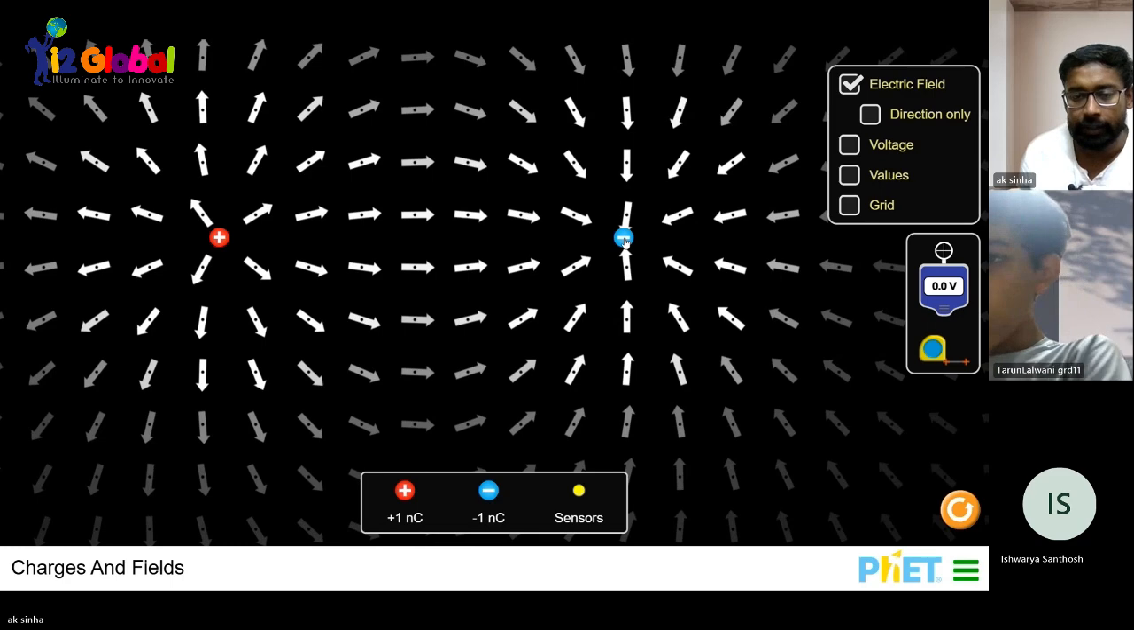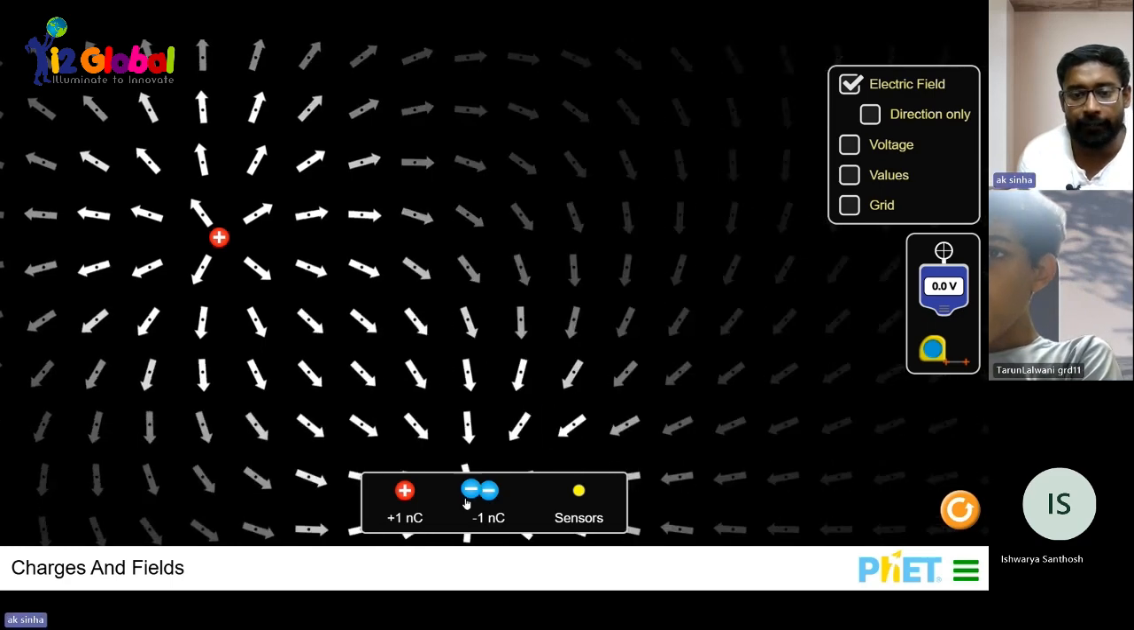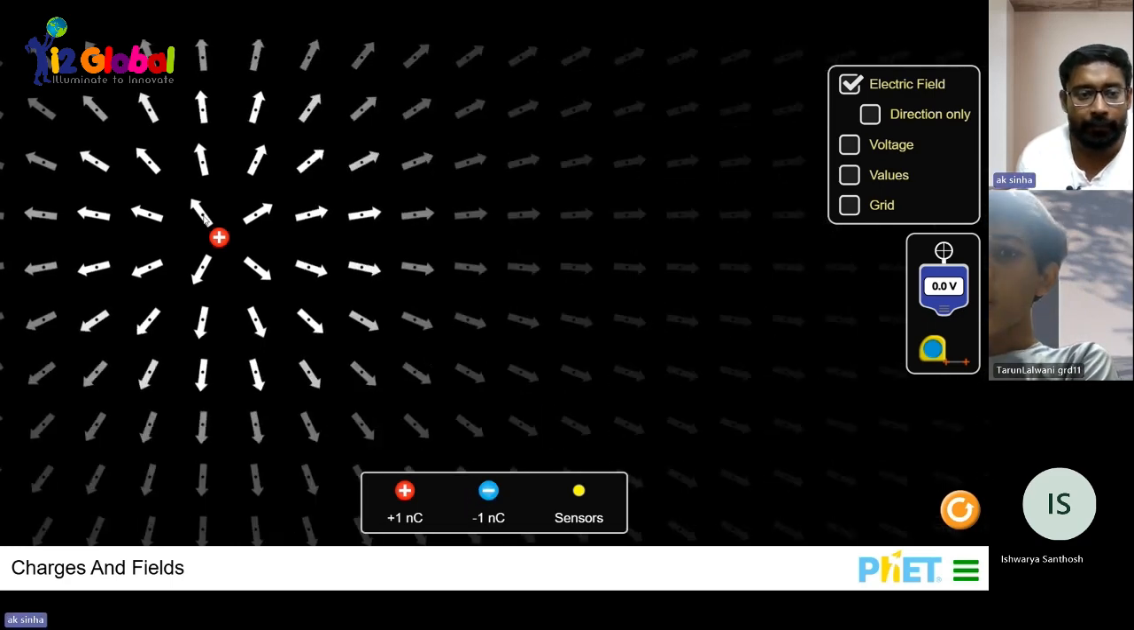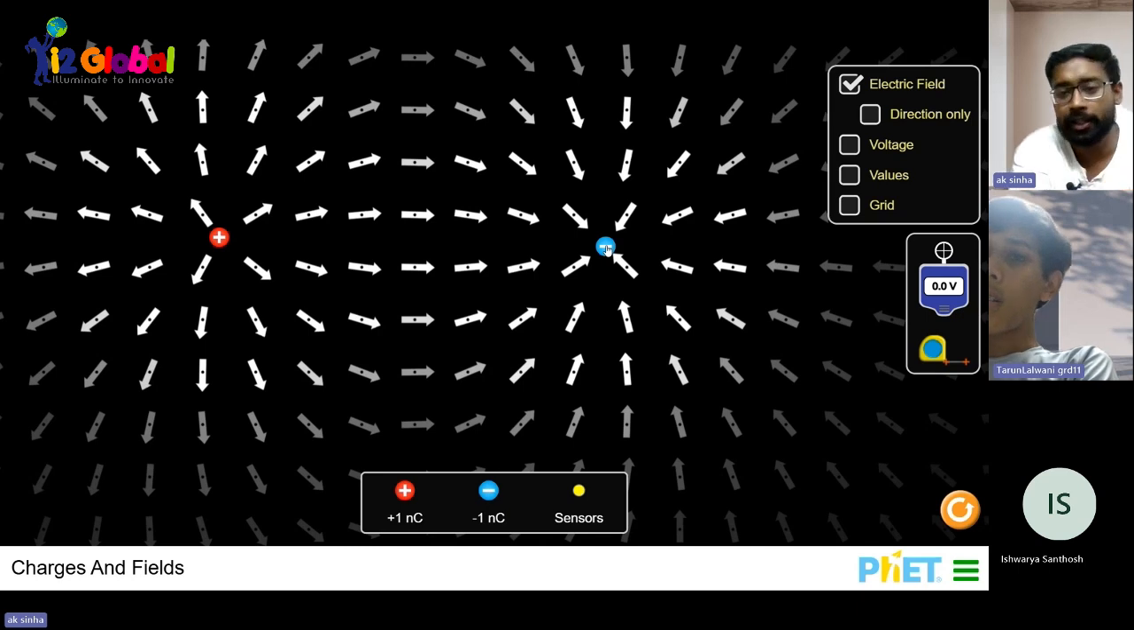If we have two opposite types of charge, look at here, we have one positive charge and now I'm placing a negative charge. What do you think? There will be attraction or repulsion? Attraction. Positive, attraction. Very good, beta. And we already know opposite charges attract each other while the same kind of charge will repel each other.